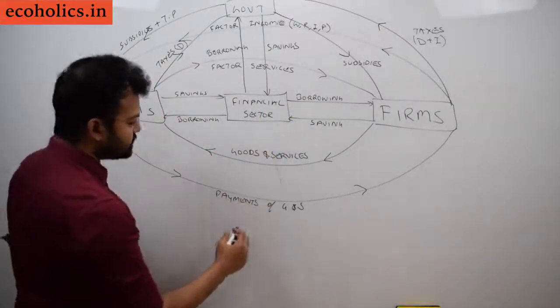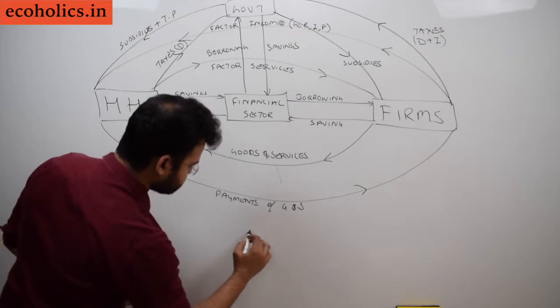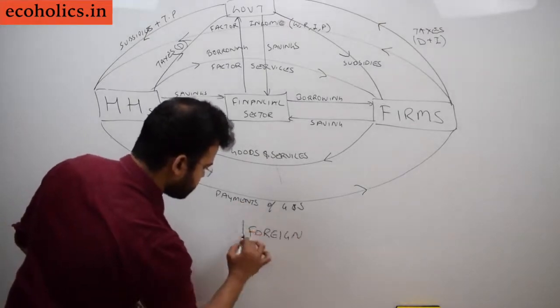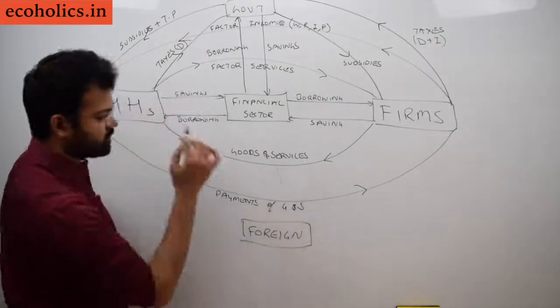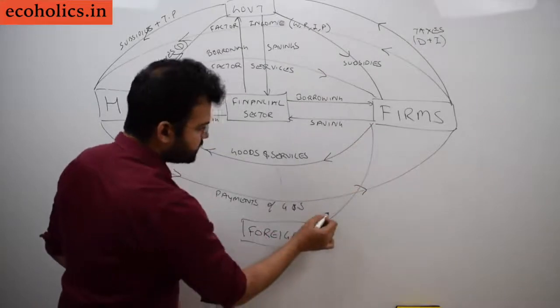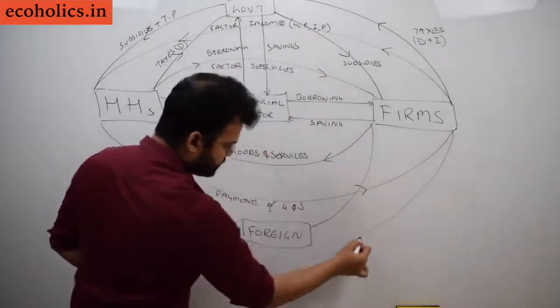Now if we add another sector, that is the foreign sector, or the external sector. What is the relationship between firms and the external sector?